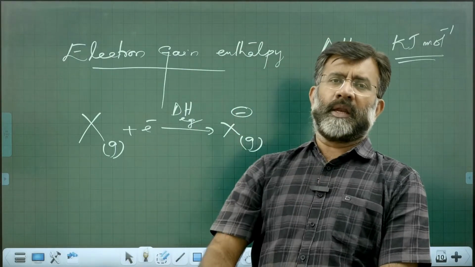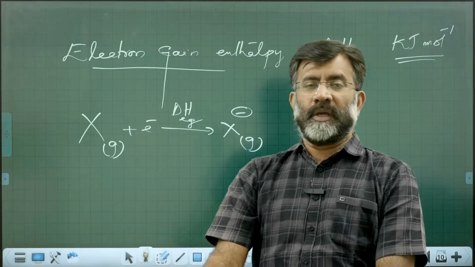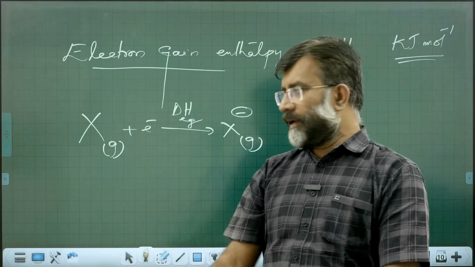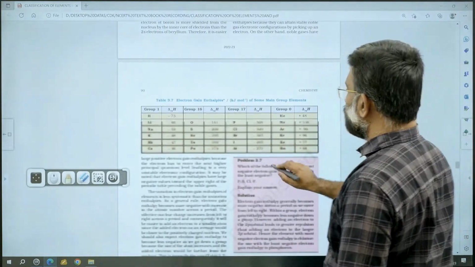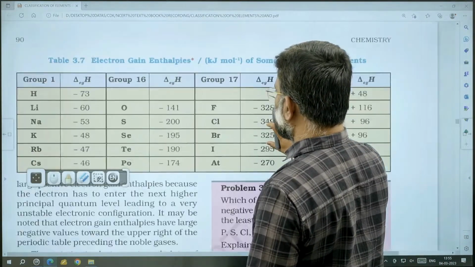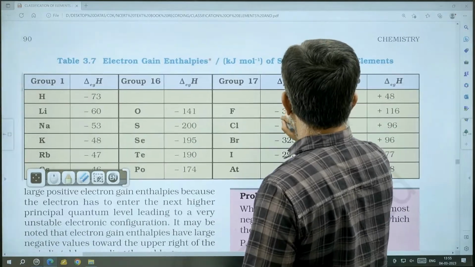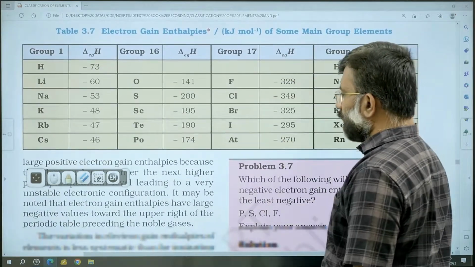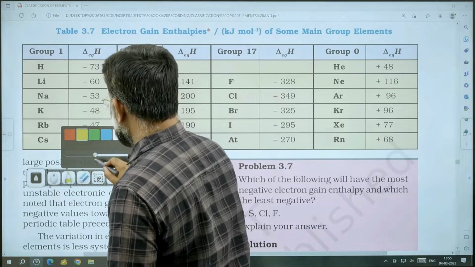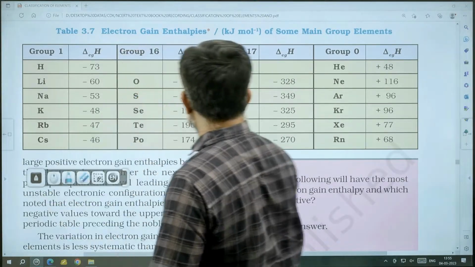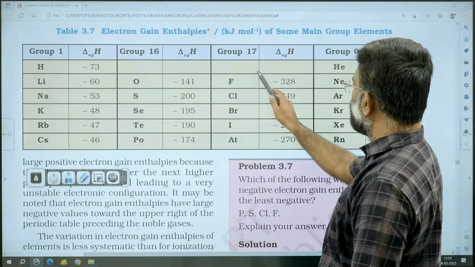Almost all elements have negative electron gain enthalpy. High negative electron gain enthalpy is shown by, and this is a very important table you must go through, the halogens. Halogens show high negative electron gain enthalpy.